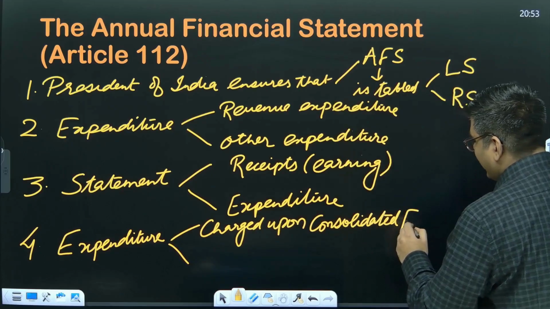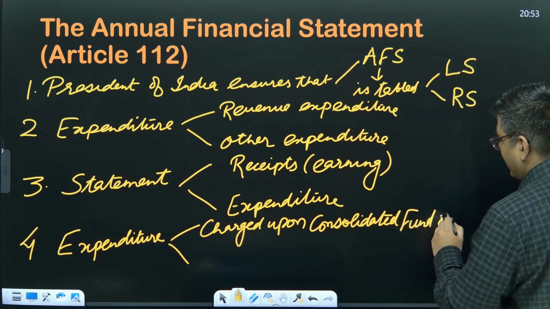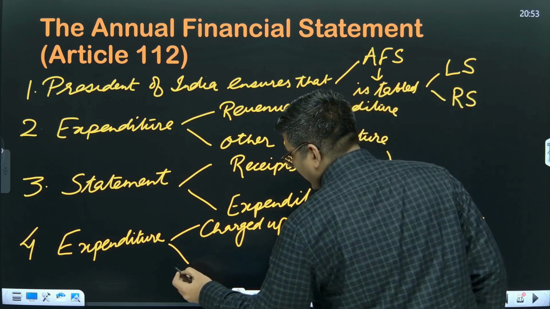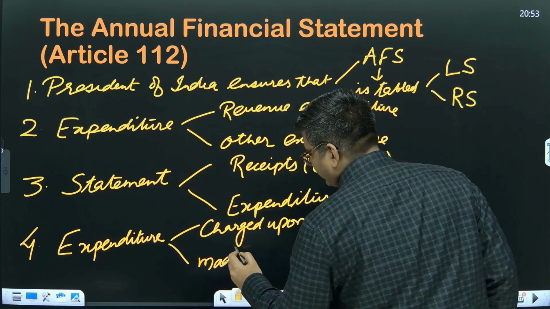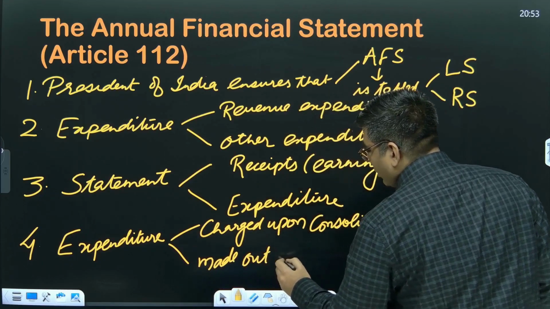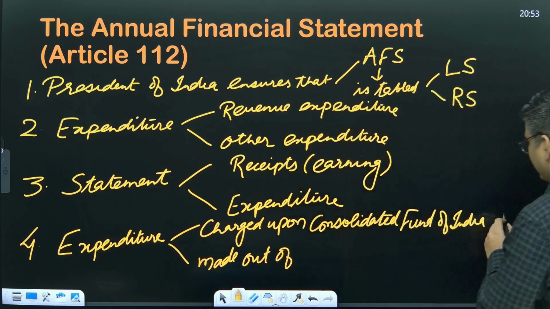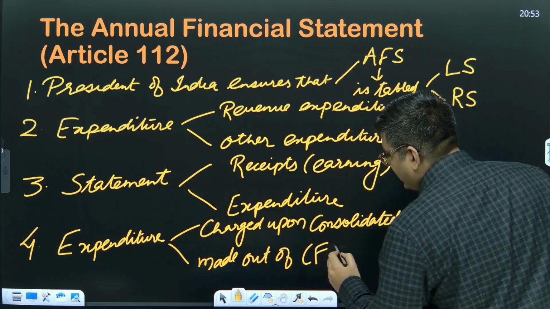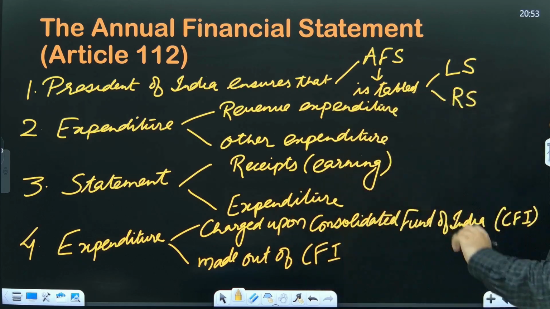And the second one is going to be the expenditure made out of the Consolidated Fund of India. So I am writing that as CFI here. Okay, so these are the things that are there under Article 112.